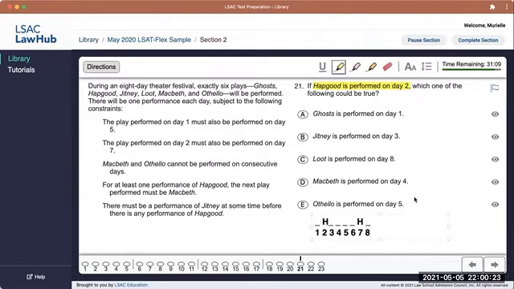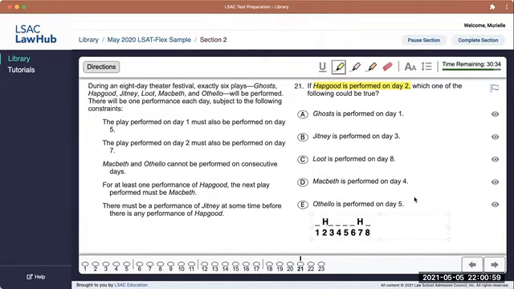We actually can't have Macbeth on both of those days, because that would make M the second player that's doubled. 2 of the players have to be doubled, but we know one of those players is 2 and 7, in this case H. The other player is 1 and 5, not 3 and 8. So M is going to be 3 or 8, not both.